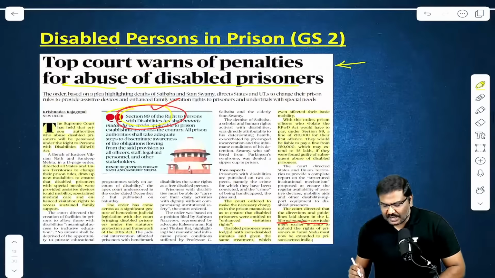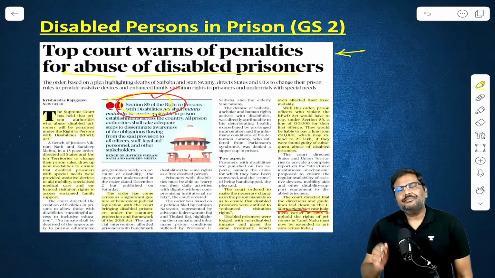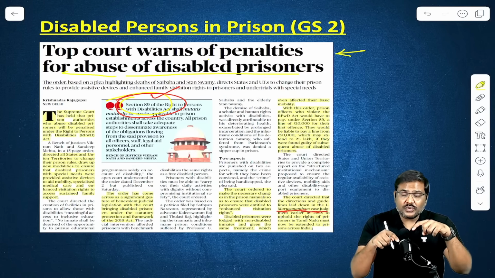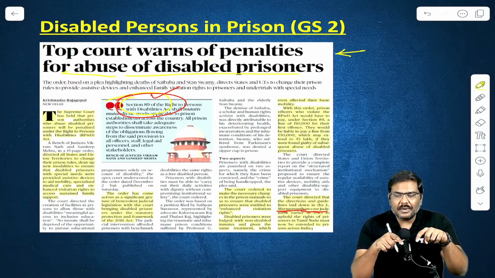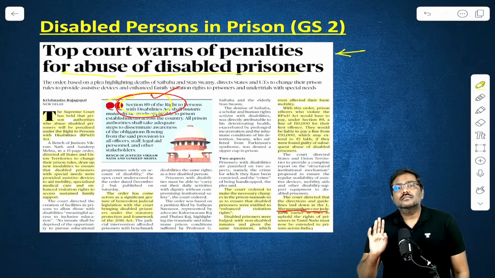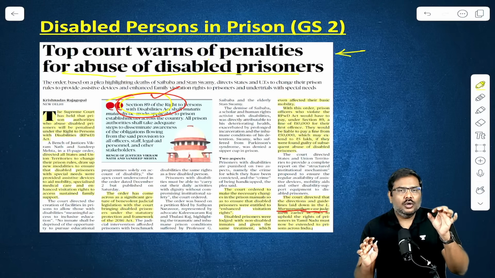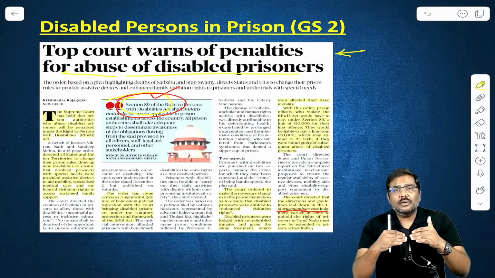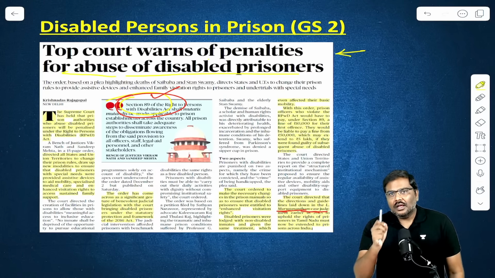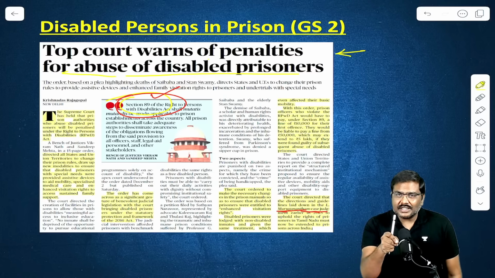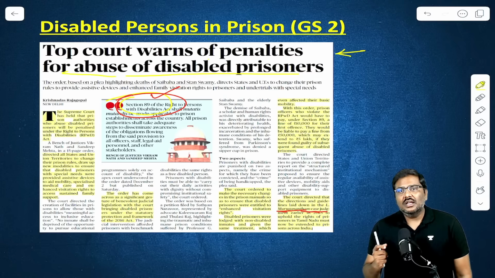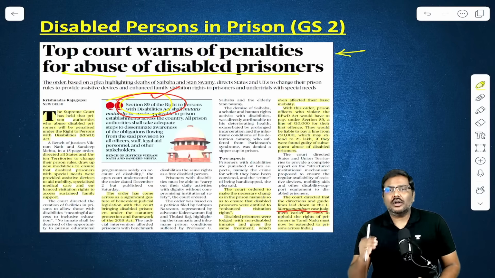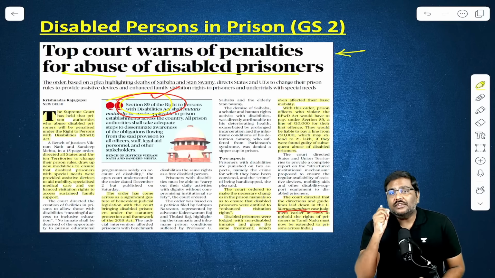Now, what is the update? The update is simple. The Supreme Court of India, in one more petition, has expanded the guidelines issued for the state of Tamil Nadu to be applicable for the whole of India. Simple. Don't complicate all of this. The guidelines issued specifically for Tamil Nadu will now be implemented across the country. The Supreme Court has ordered all the states and union territories to implement these guidelines, and within 4 months a report has to be submitted to the Supreme Court.